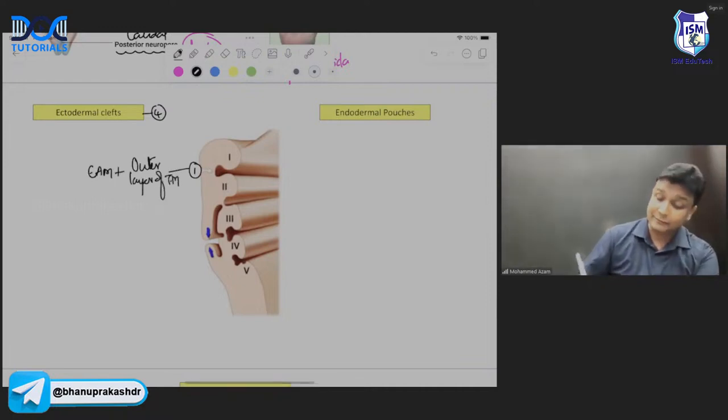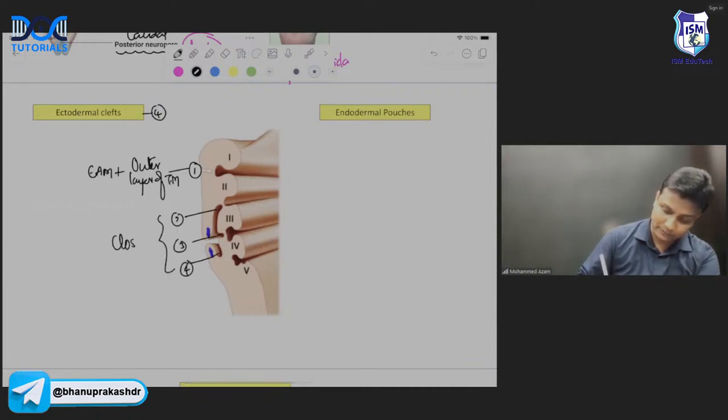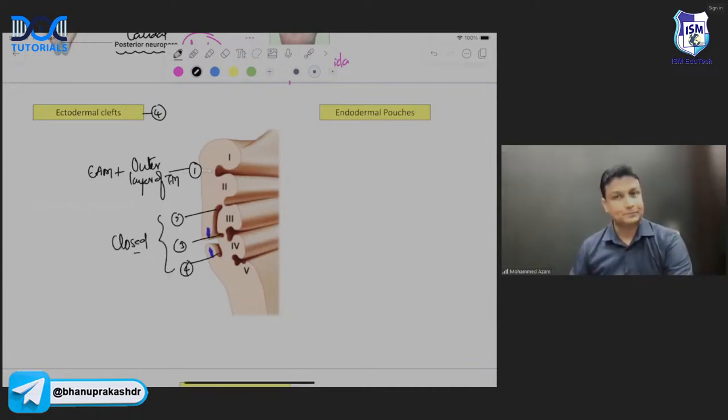But you can see very clearly in my diagram here, sir, the second cleft and the third cleft and the fourth cleft is completely closed, nothing forming from here, sir. यहाँ से कुछ भी form नहीं होगा.